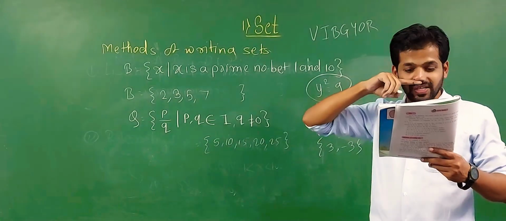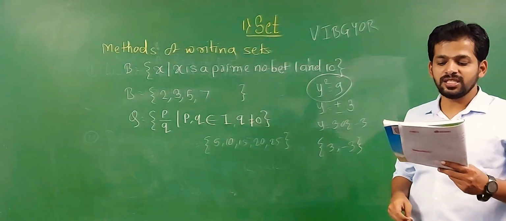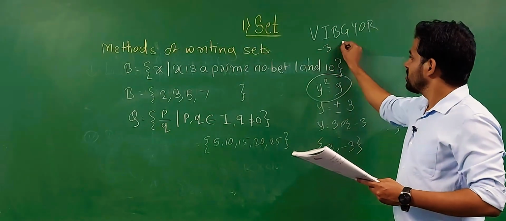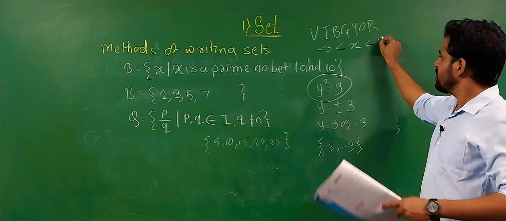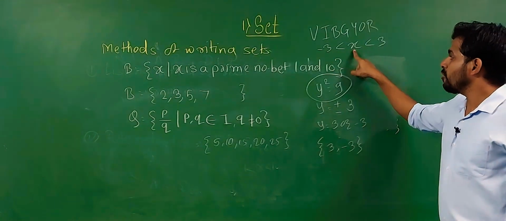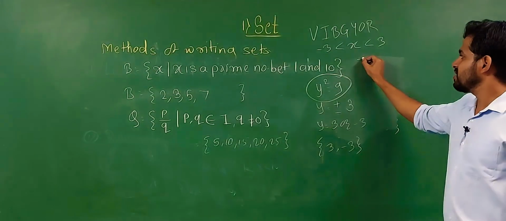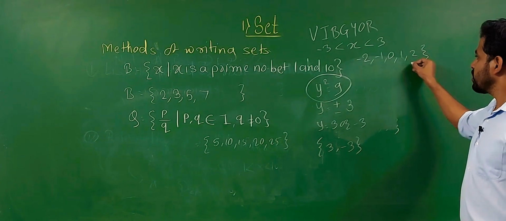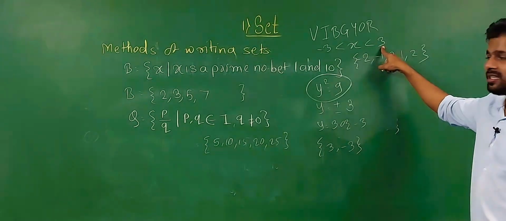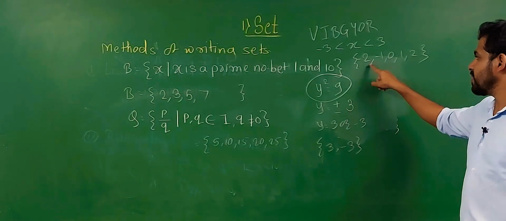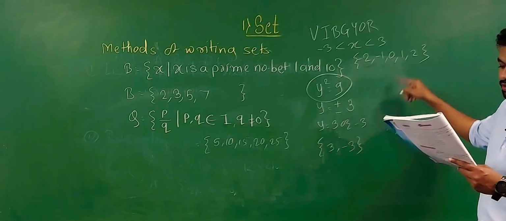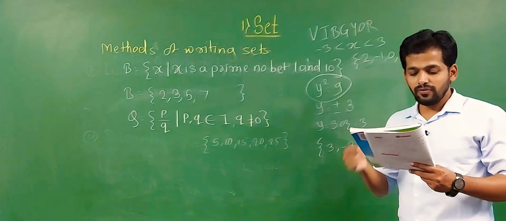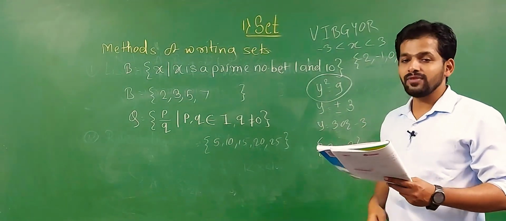Next one: x is an integer between -3 and 3. The value of x is greater than -3, that is -2, -1, 0, 1, 2. It is less than 3, that's why we write only up to 2: -2, -1, 0, 1, 2. Then 1, 8, 27, 64 and 125.